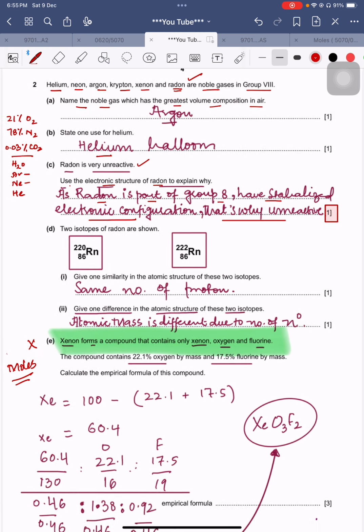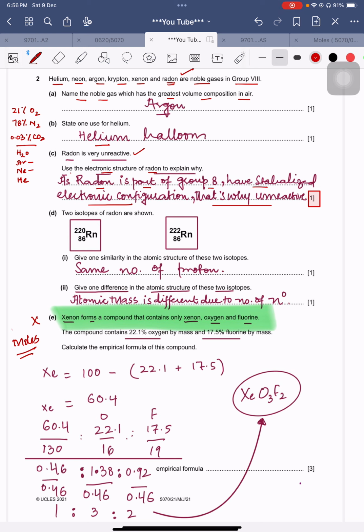So, two isotopes. This is an important question for those students who are appearing for the isotopes paper. Two isotopes of radon are shown. One of them is Rn 86, 220, and the other is Rn 86, 222. Both of them have the same atomic number, 86, while the mass number is different. Their neutrons are different. What was the definition of isotope? These are the atoms of the same element, having the same atomic number but different mass number due to the difference in the number of neutrons.